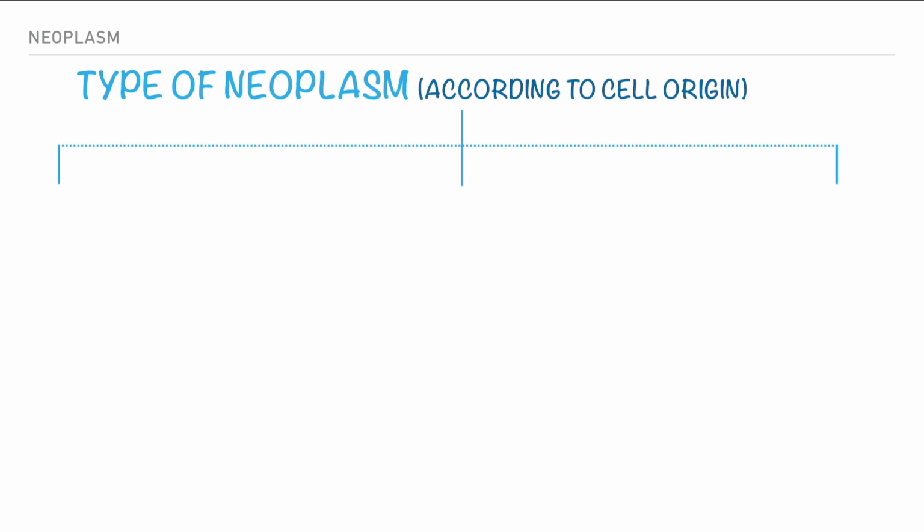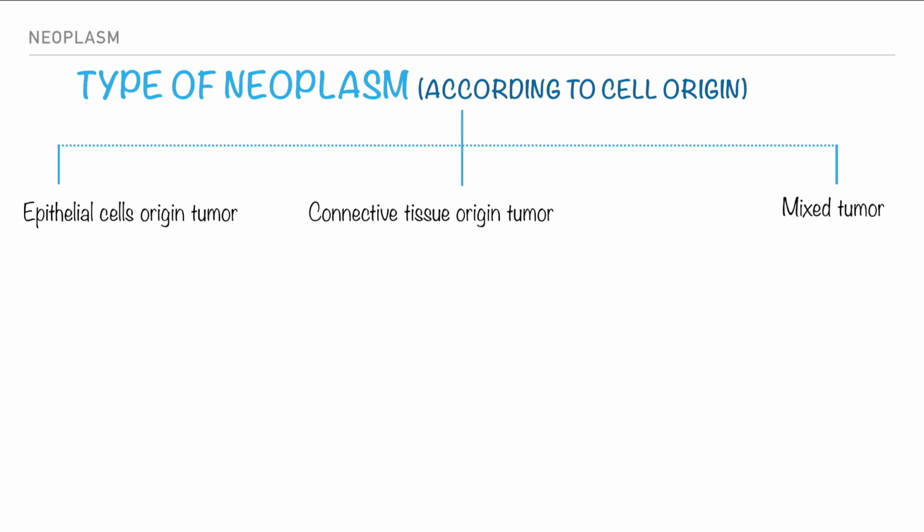So we are going to start with the classification according to the cell origin, specifically one germ cell layer. Okay. There is epithelial, connective tissue, and mixed tumor, and there is also another classification, which is fetal origin, which I put in a different slide so as not to expand here.